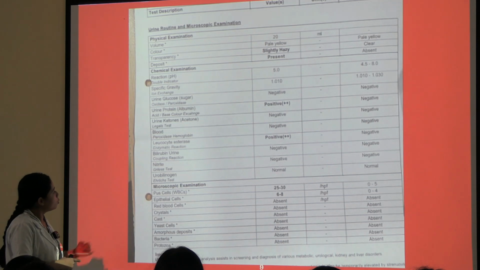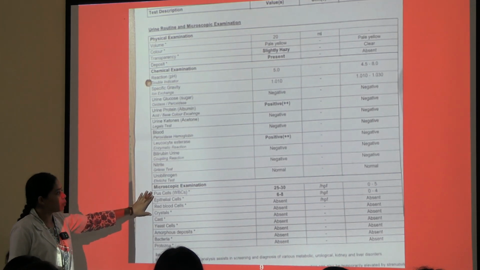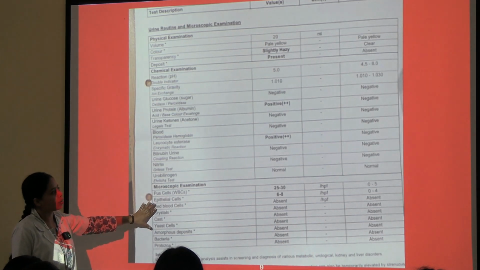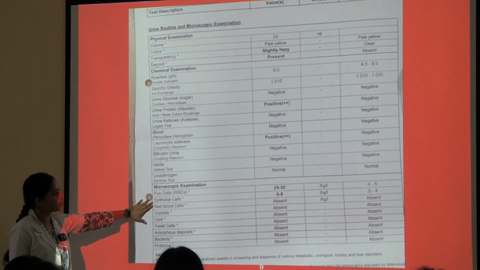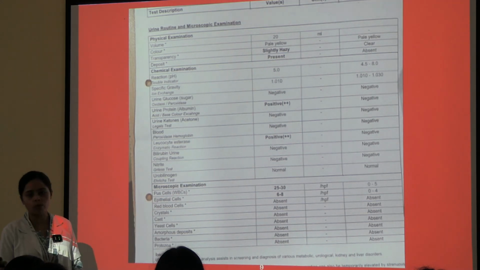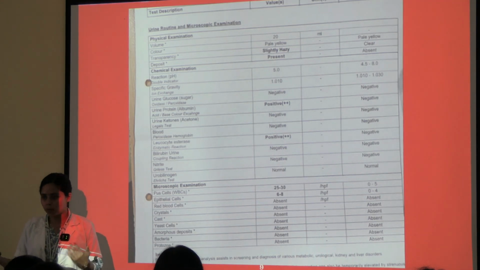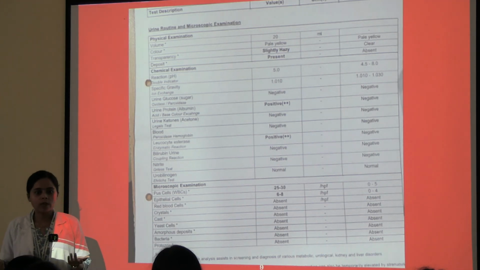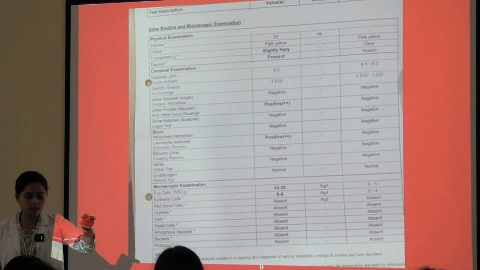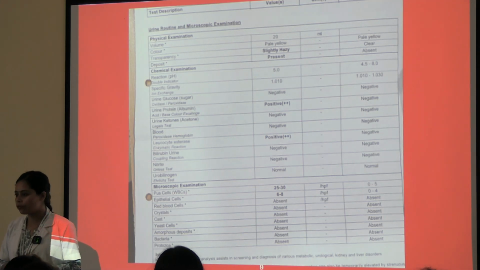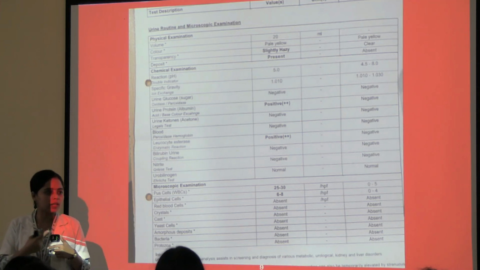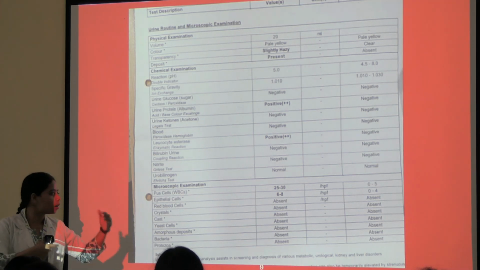Then coming down to microscopic examination, pus cells are 25 to 30, normally 0 to 5, and epithelial cells are 6 to 8, normally 0 to 4. So what are pus cells? Dead WBCs. Why dead? Because they are fighting against an infection. They are doing something, that is why in the process they are dying in more quantity.